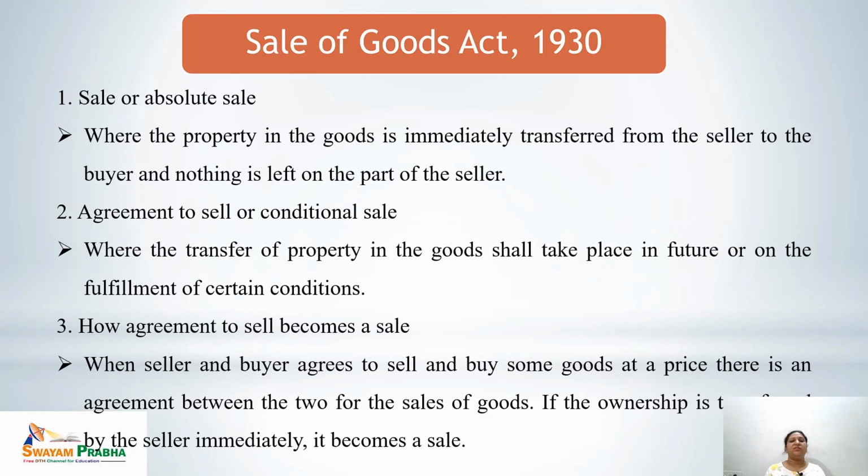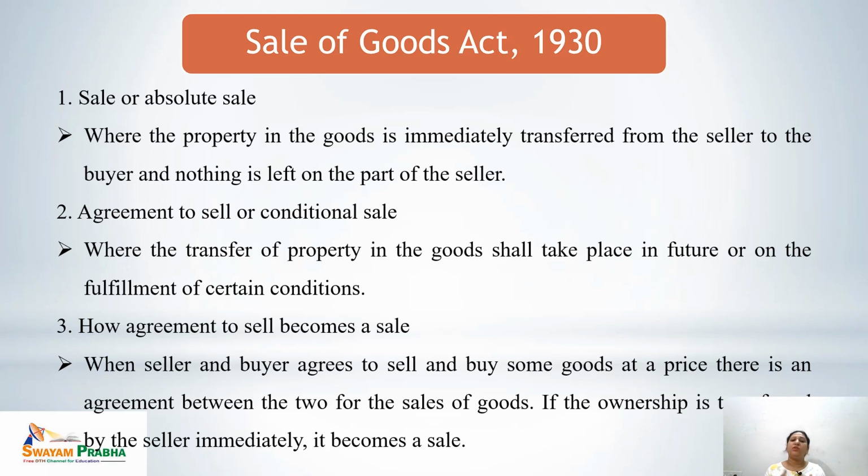Now the question arises, how do we come from an agreement to sell to a sale? When the seller and buyer agree to sell or buy some goods at a price, there is an agreement between buyer and seller. In this agreement, the price and the property are decided, but the ownership and transfer of property are still pending.